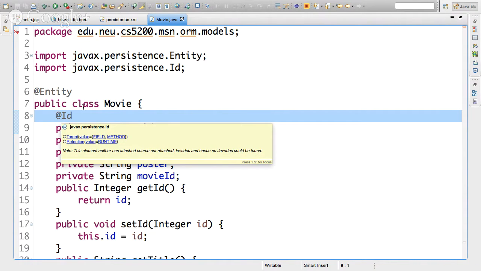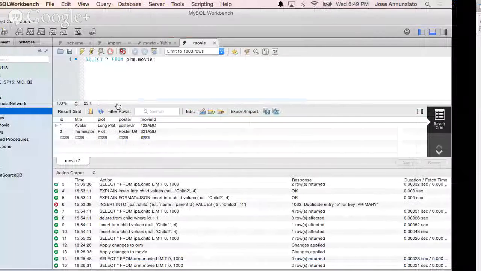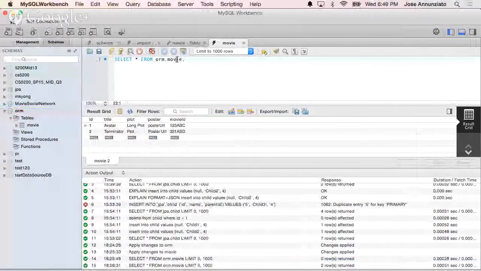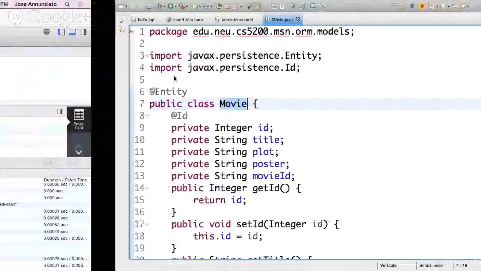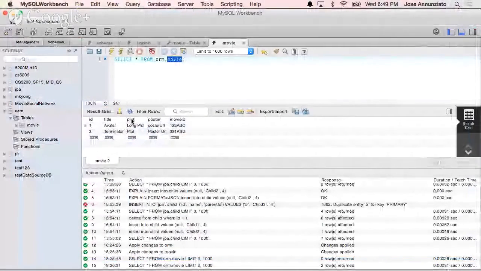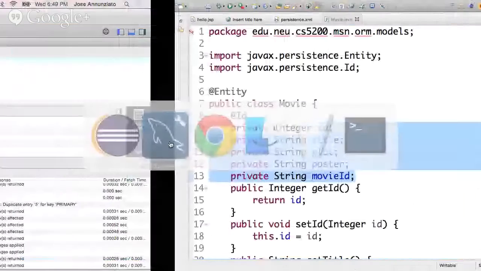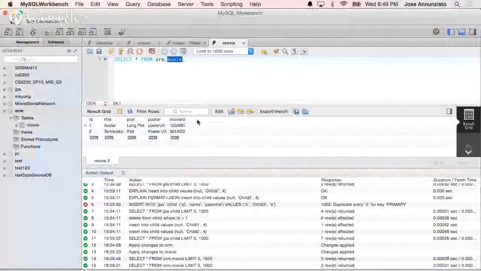One of the conventions is that if the class name matches the name of your table, right, you don't have to configure the name of the table. Okay, if the names of the properties and attributes of the class match the fields in your table, again, there's very little configuration that you need to do.